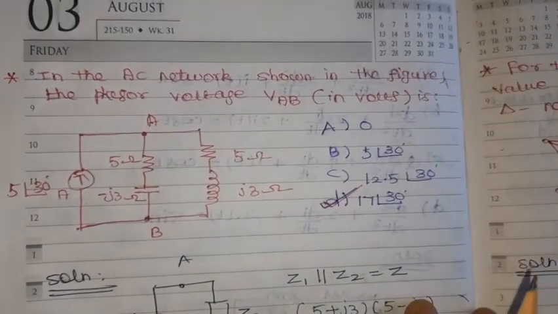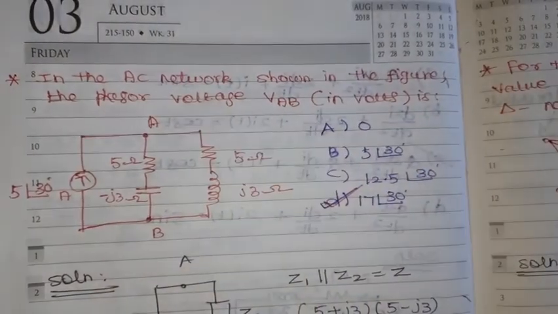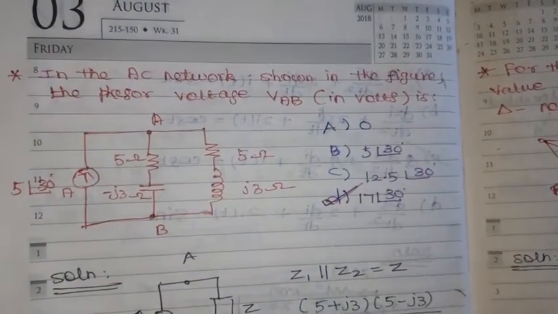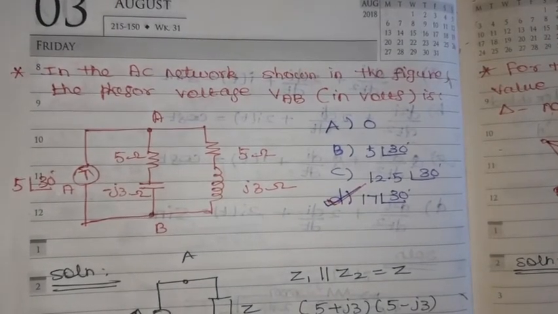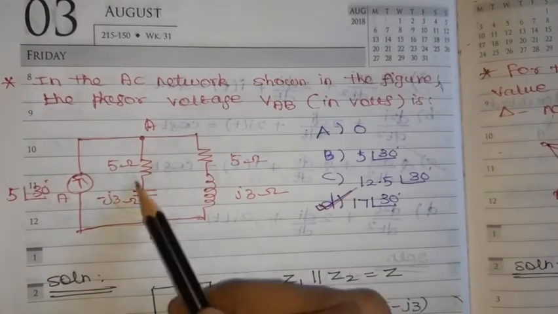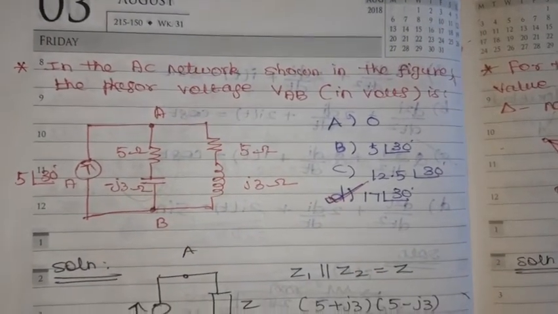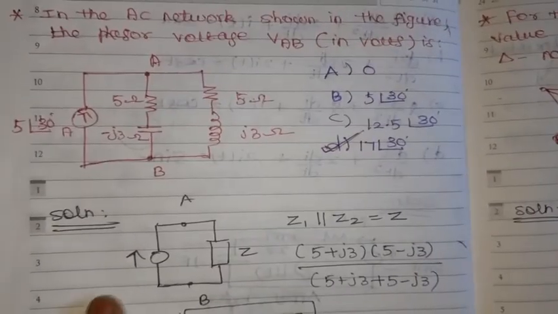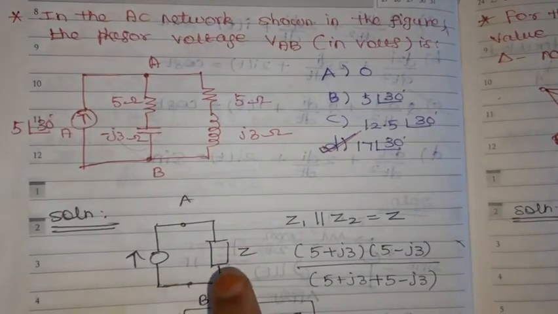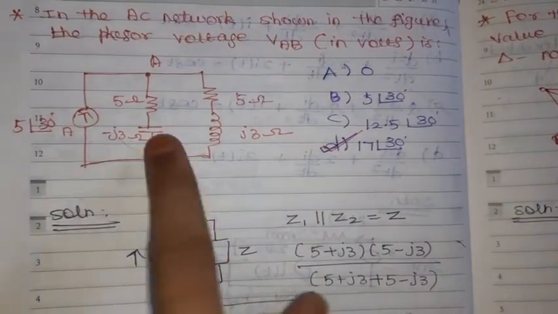Then in the AC network shown in the figure, the phasor voltage VAB in volt. So we are going to find out the VAB volt, okay. Before going into that, how can we find out the VAB? It is very simple. So see, this is Z1, take this as Z2, then find out the common Z value, okay. So current source is given, so then we need to identify the total impedance value from this circuit.